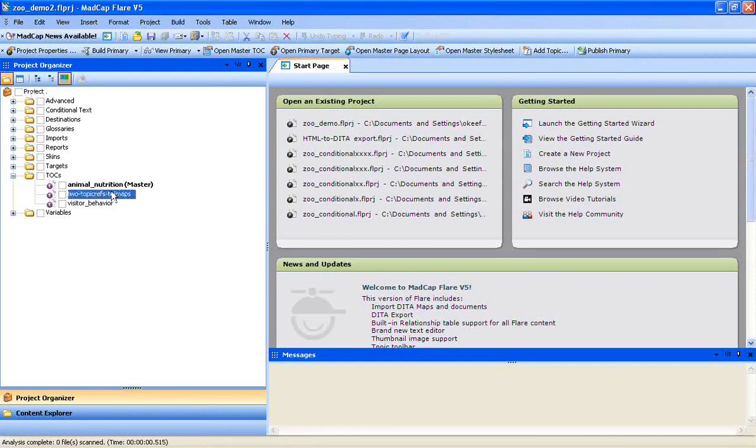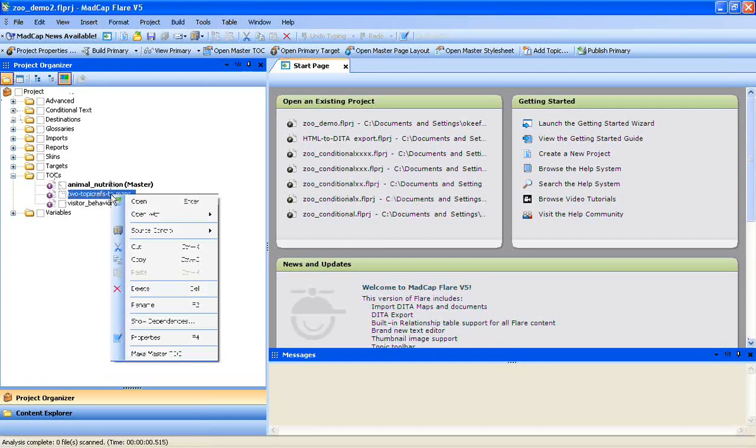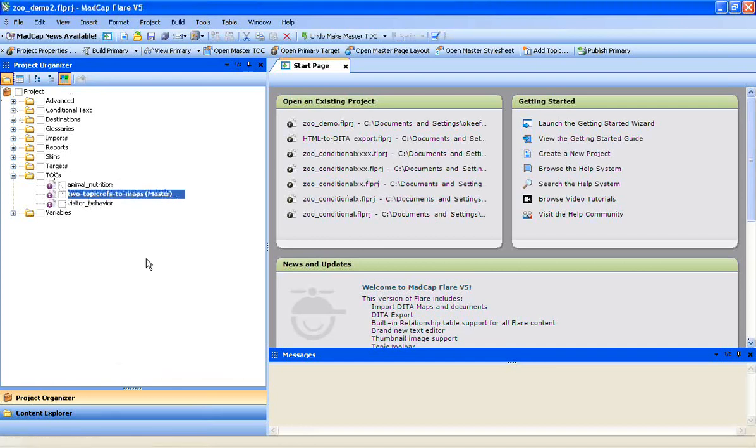But it decides that animal nutrition is the master TOC, which is incorrect. The second one there, the two topic refs, should be the master TOC. We're not totally sure why this is. We think perhaps it assumes that the first alphabetical DITA map is actually the correct one.